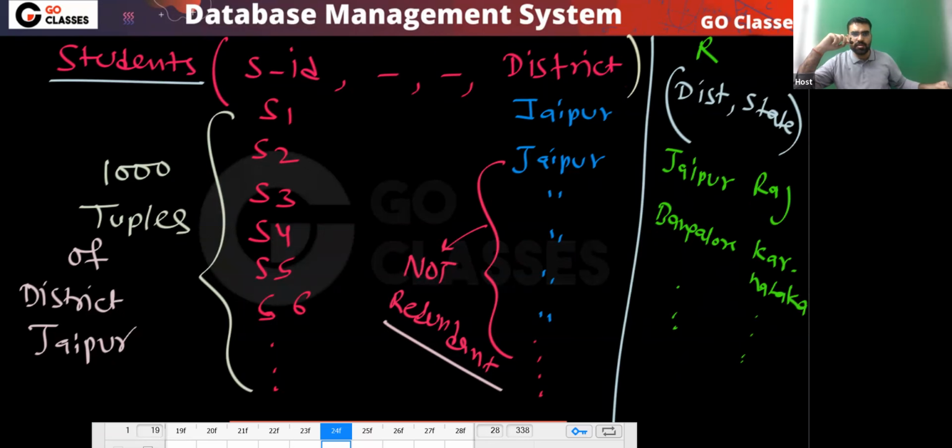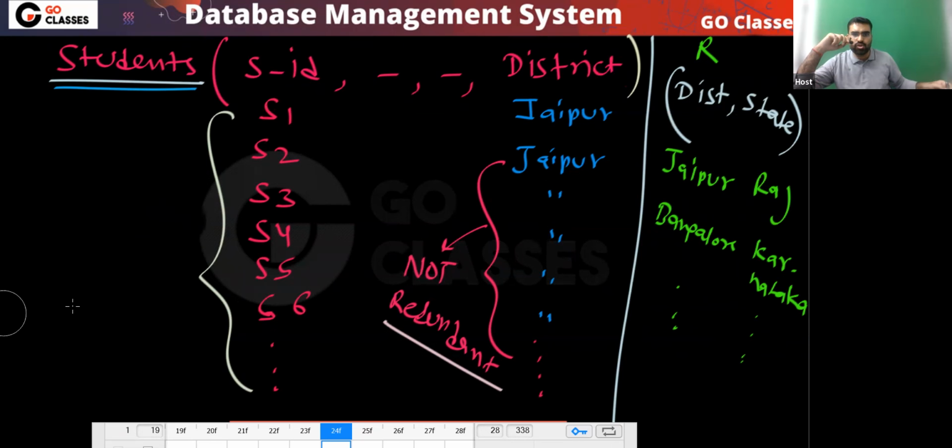Is this clear to everyone? So from the student, you just directly ask, what is your district? But then what you do? From another table, you find out the state name. So now there is no redundancy. This is a solution, I can say. Correct or not? So this is a solution.